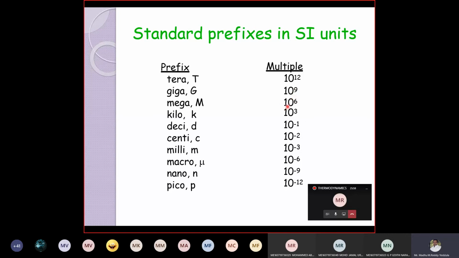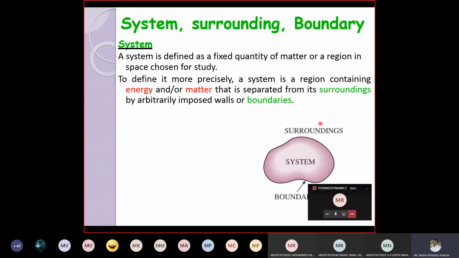Let us say the force applied is 100 giganewton, 50 giganewton. Giga means 10 power 9. Mega means 10 power 6. In the same way, if you go downside, deci is 10 power minus 1, centi 10 power minus 2, milli is 10 power minus 3, micro is 10 power minus 6, nano is 10 power minus 9, etc. So these are the standard prefixes we are going to use in this subject.